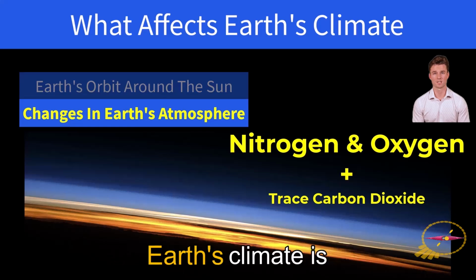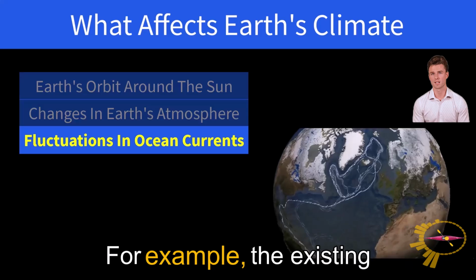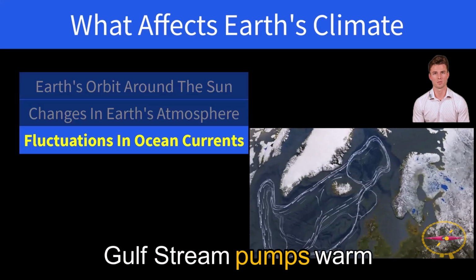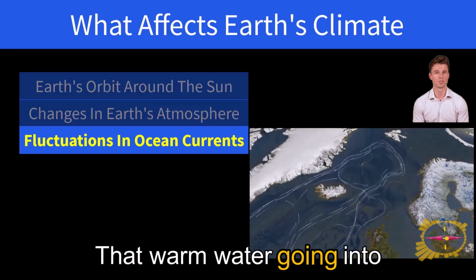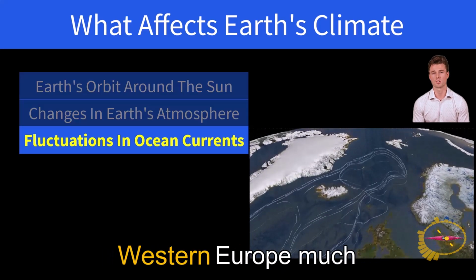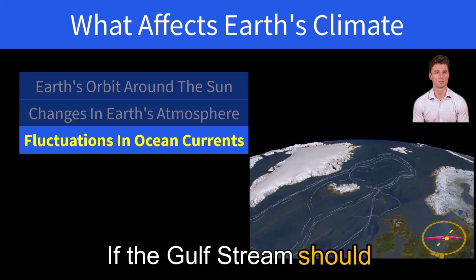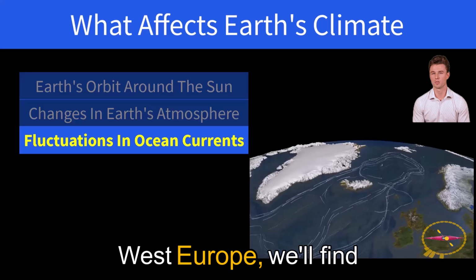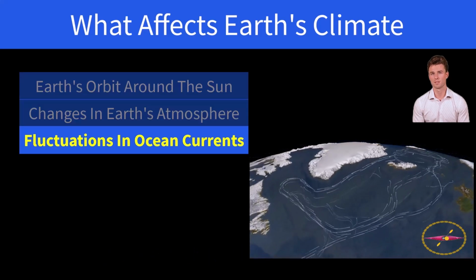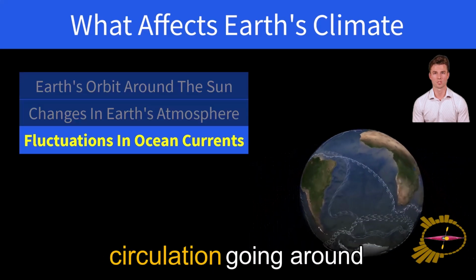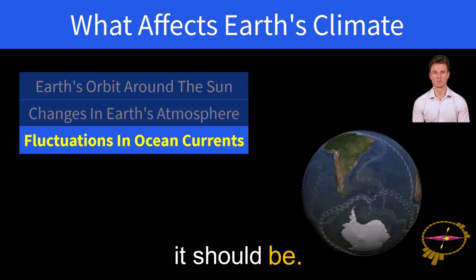Another item that affects Earth's climate is fluctuations in ocean currents. For example, the existing Gulf Stream pumps warm water up into the North Atlantic. That warm water going into the North Atlantic keeps Western Europe much warmer than it normally would be. If the Gulf Stream should suddenly shut down, Northwest Europe will find itself with a climate much colder than the current conditions. Additionally, the cold water circulation going around Antarctica keeps the continent much colder than it should be.